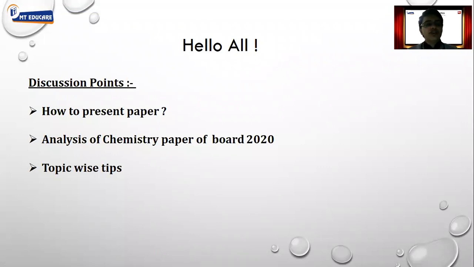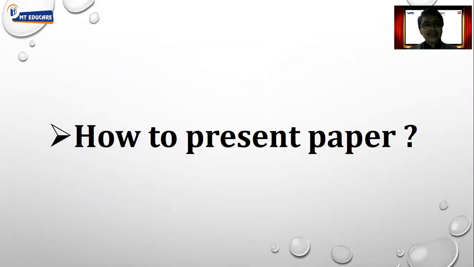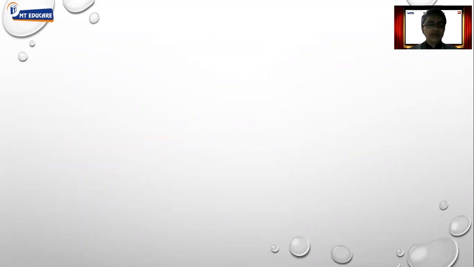Well, today we are here to understand few important parameters. Okay, and to begin with, we are going to understand how we are supposed to present our paper. So we'll be discussing few important presentation tips. Apart from that, we're going to analyze the chemistry board paper of 2020, and we're going to discuss topic wise few important tips. Okay, to begin with, let's understand how we are supposed to present our paper.